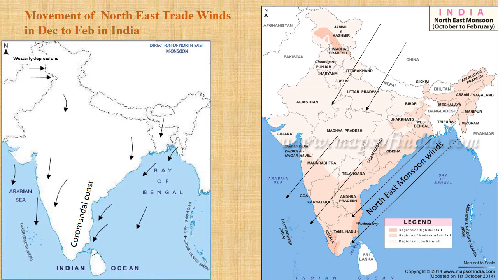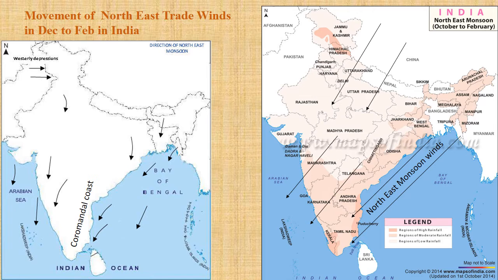Whereas, go to the southern part, the Coromandel coast of Tamil Nadu. The northeast monsoon winds give rainfall to the Coromandel coast, but the months are different. Here, the months are October, November, December, January. So the winds seen in this map give rainfall in the winter season to two different parts of the country, but the months are different.